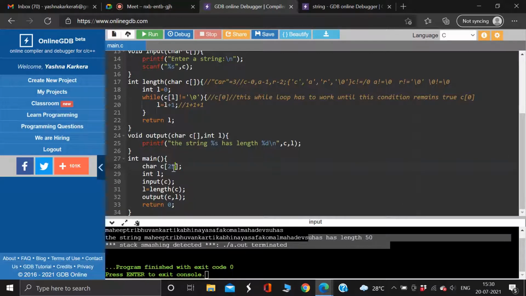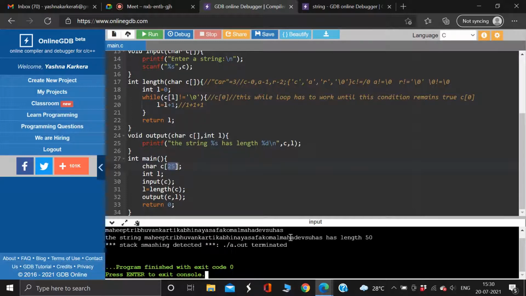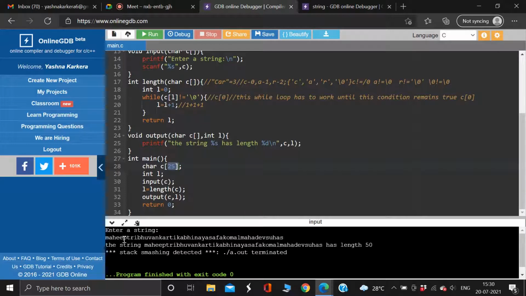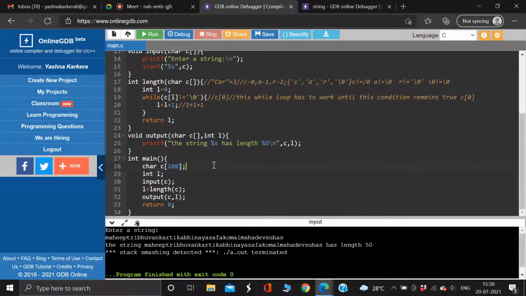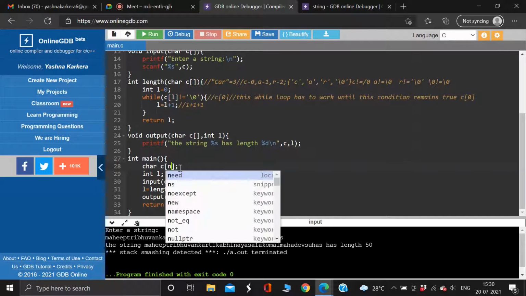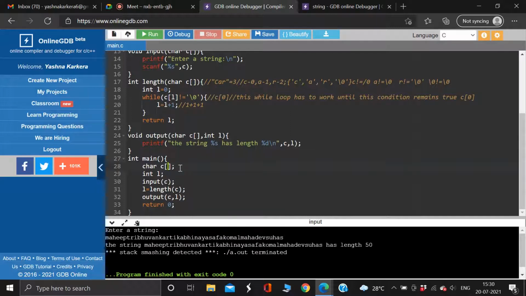Guys, so I need to change it, right? Remember this: if I give 25, it can only handle 25 characters. It cannot handle more than 25. So I had to give 100 here. If I give 100, then it is going to work. Always remember that whatever value I give here, that many characters it can store. You could also not give a fixed value, and instead define n and ask the user for it, then it can handle any number. That becomes more efficient code, but we won't do that now.